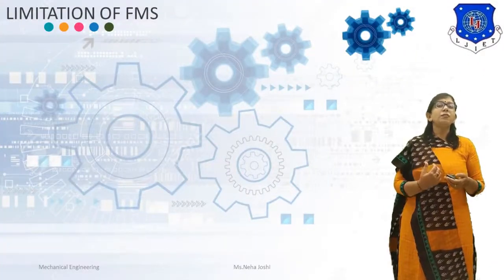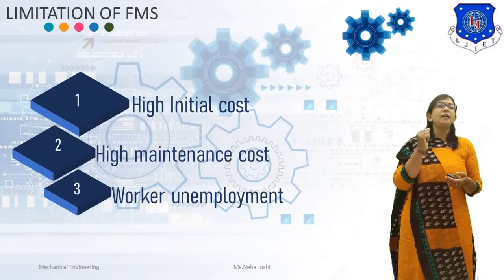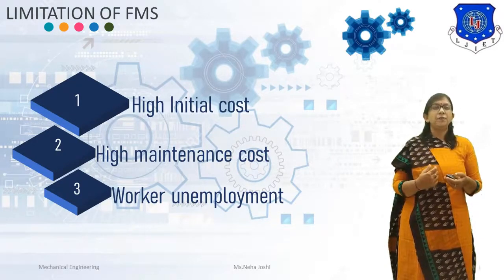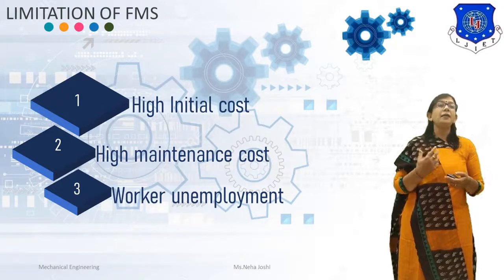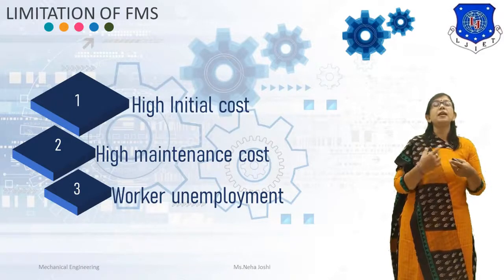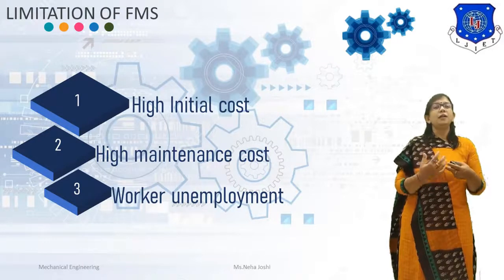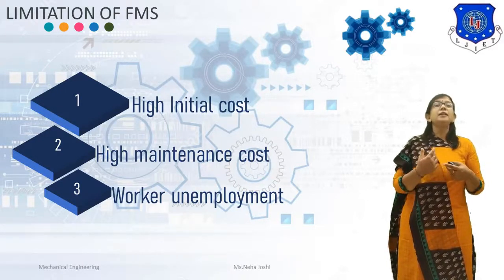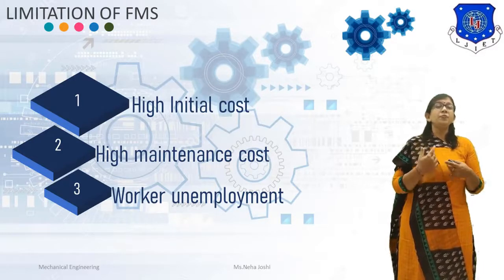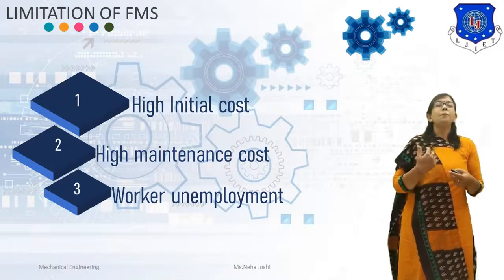Now, what are the limitations of flexible manufacturing system? So, first limitation is high initial cost. FMS requires high initial investment. The next limitation is high maintenance cost. In flexible manufacturing system, the equipment and machines are highly specialized in nature. Hence, highly skilled manpower is required for maintenance. This increases the maintenance cost. And last limitation is work unemployment. FMS reduces manpower requirement, so this leads to unemployment problems.